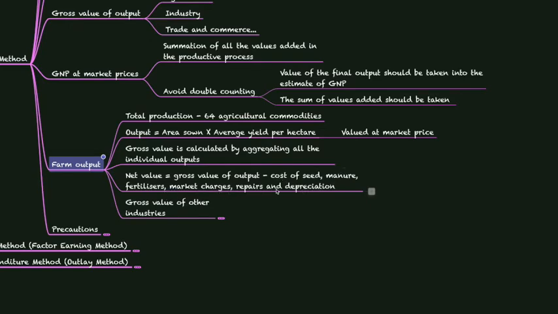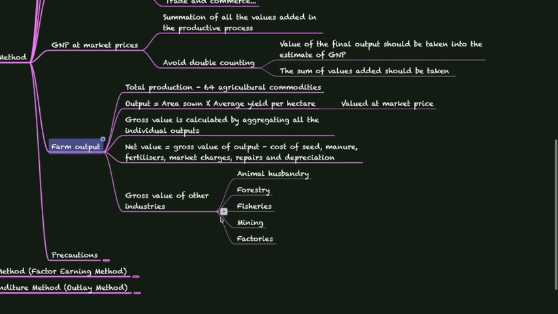All these values are subtracted from the gross value of the output. Finally, we get the net value, or gross net product at market prices, for all the agricultural commodities. Similarly, this is also used in different industries like animal husbandry, forestry, fisheries, mining and factories.